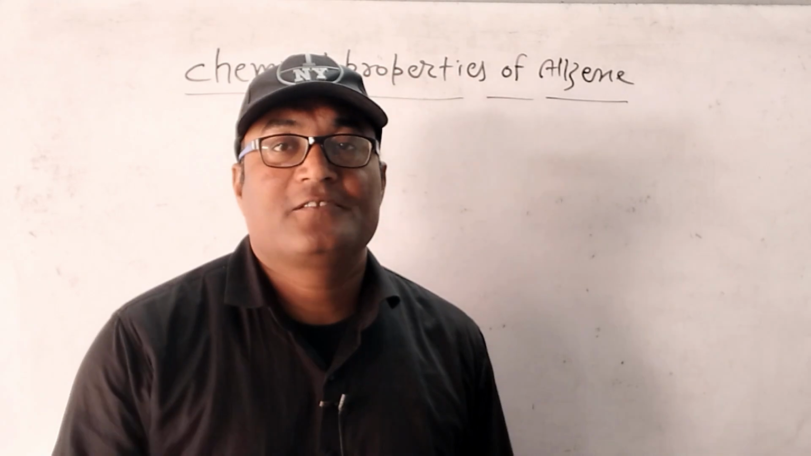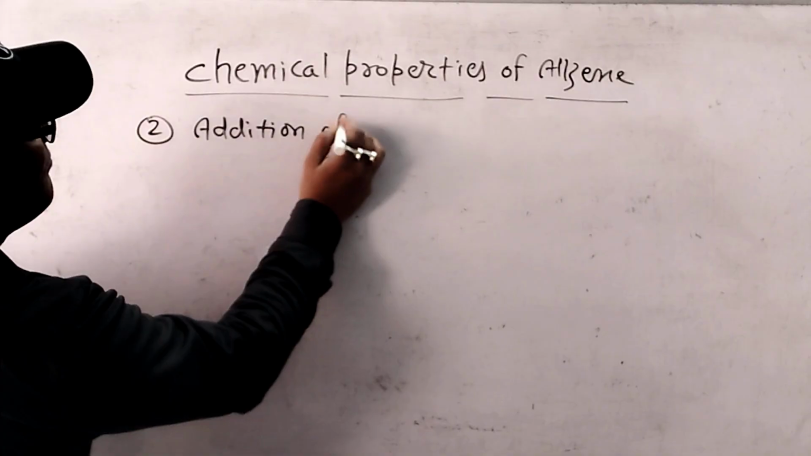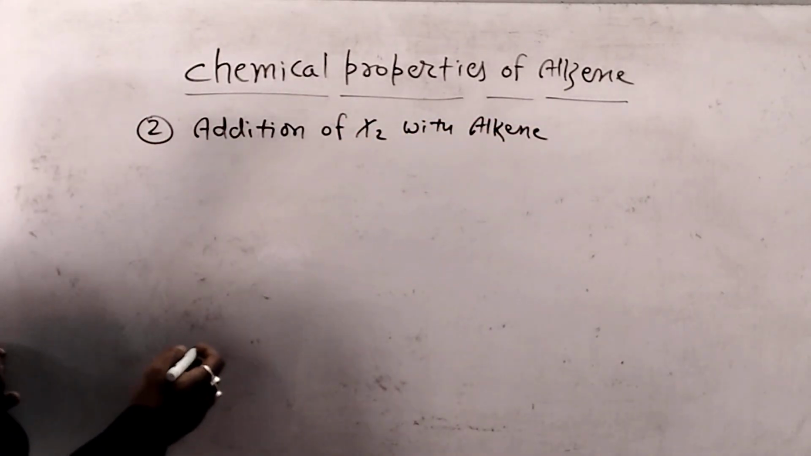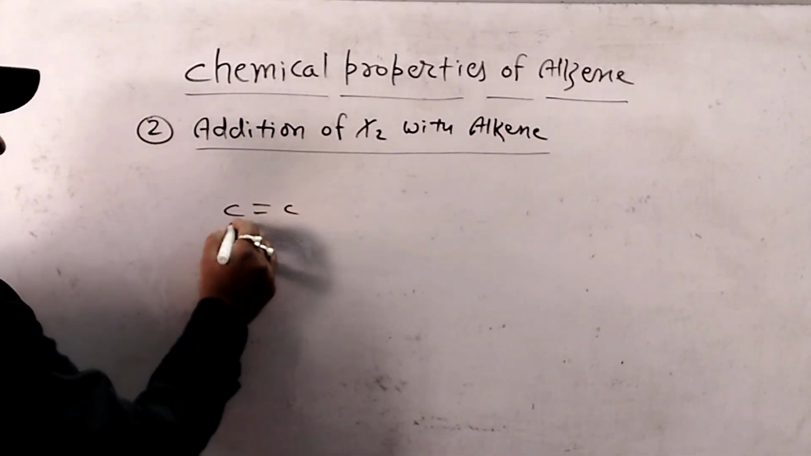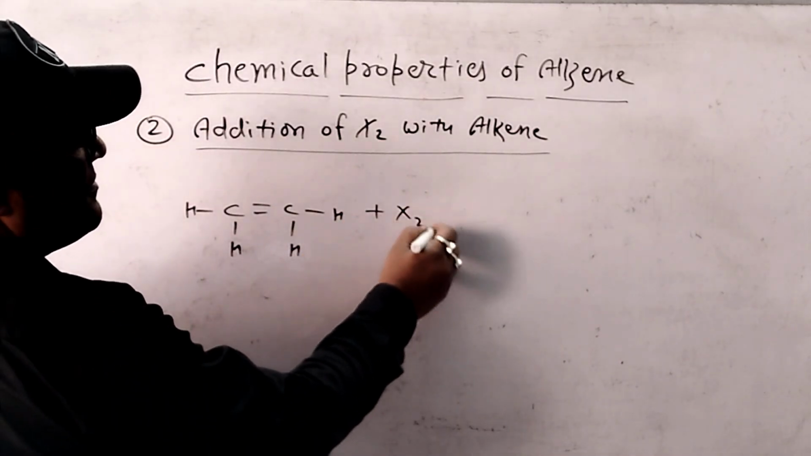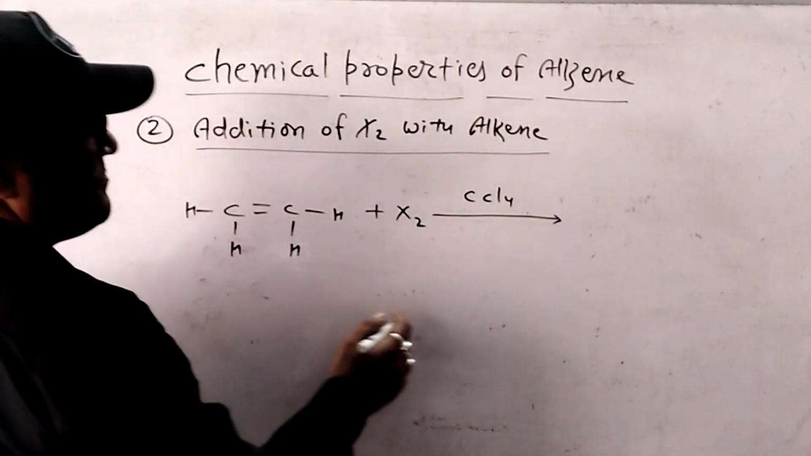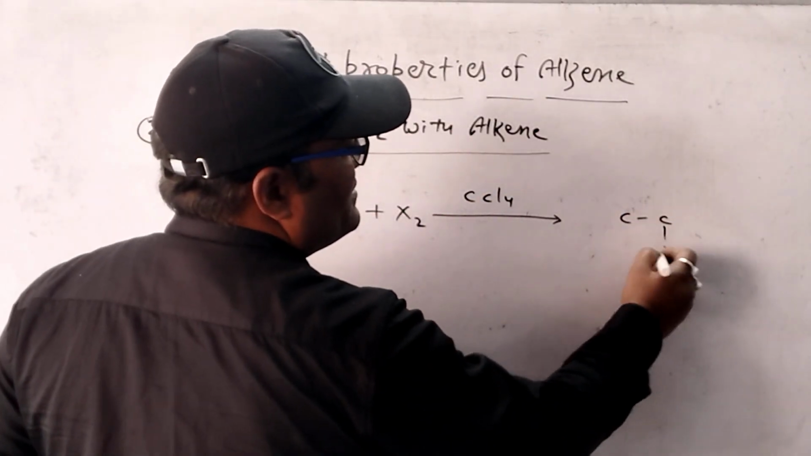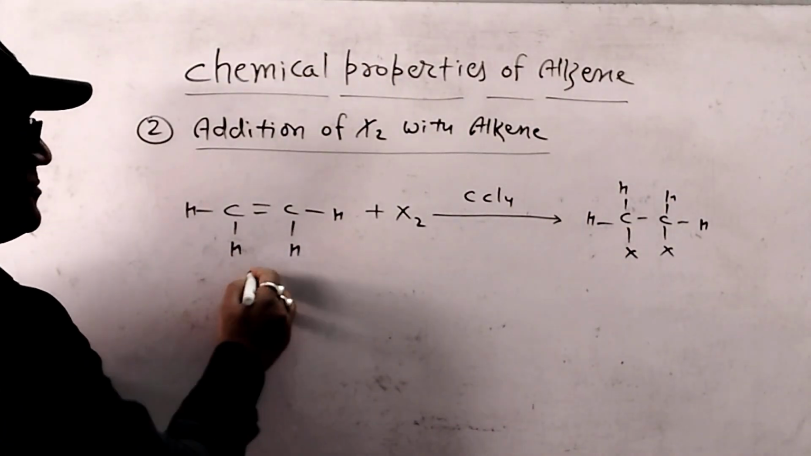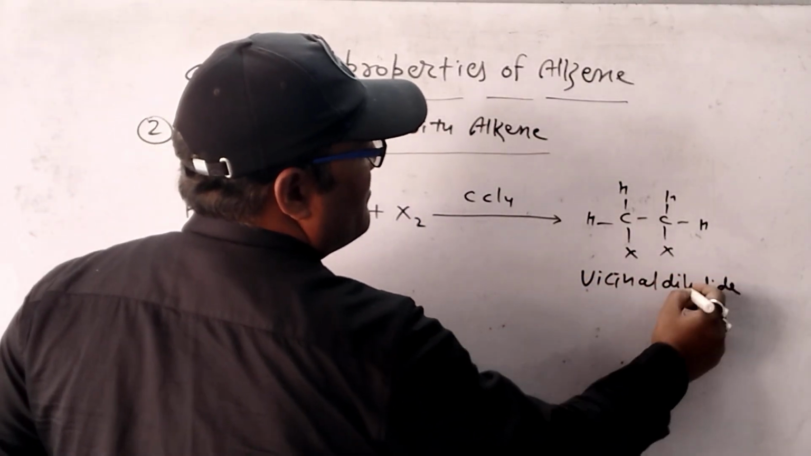Now next reaction is addition of X2, halogen, with compound of alkene. In this reaction, whenever compound of alkene reacts with X2 in presence of solvent CCl4, then vicinal dihalide is prepared. So ethene to vicinal dihalide compound is prepared.